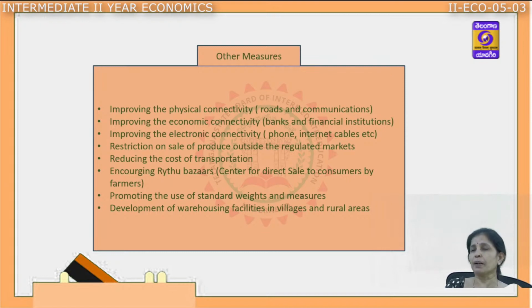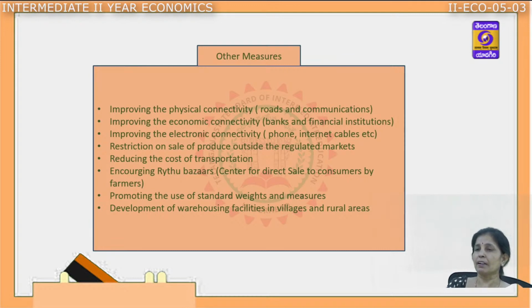The next one is promoting the use of standard weights and measures. There are middlemen who are using their own weights and measures. Standard weights and measures have to be utilized so that the correct measure will be there for the agriculture commodity.